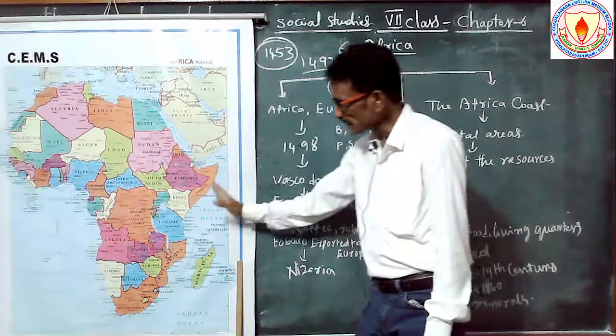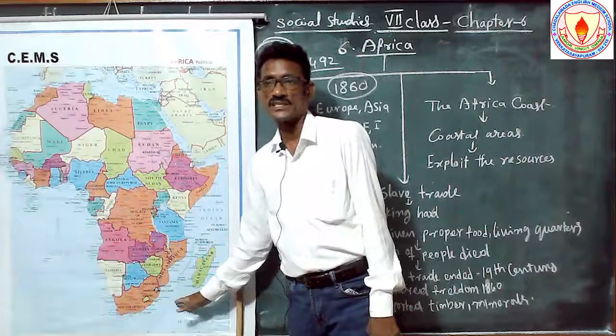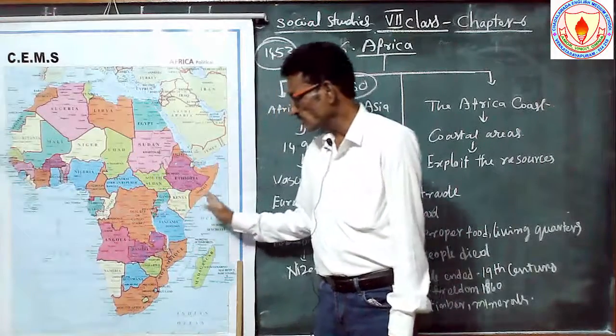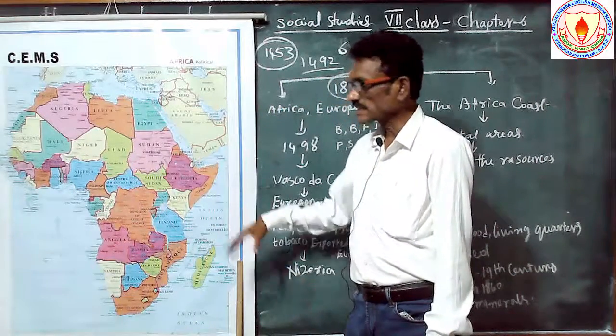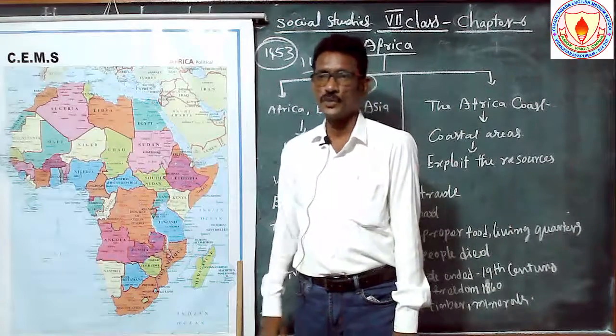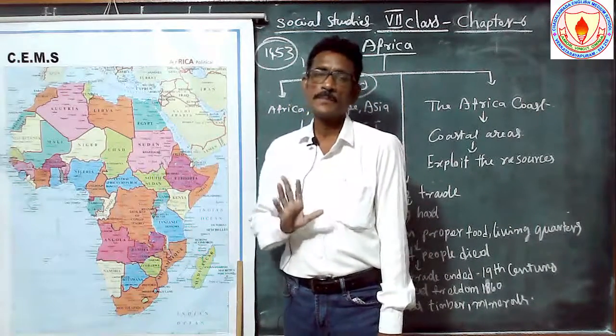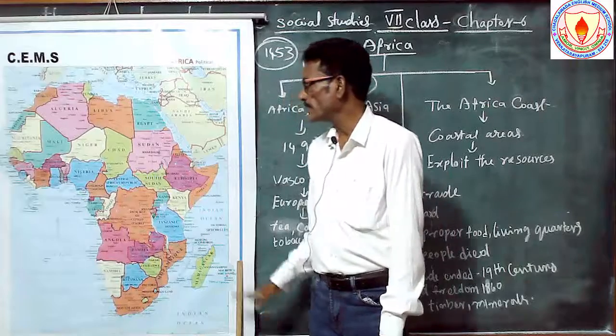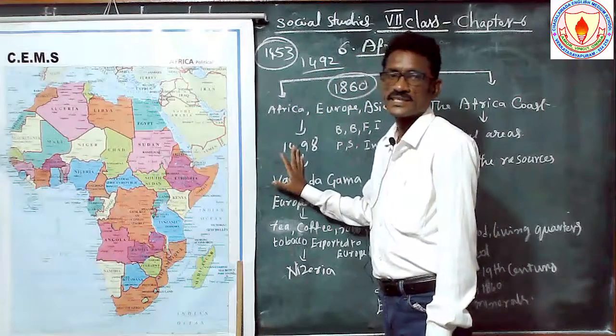What are coastal areas? These are the areas which share a boundary with the oceans. These areas were especially exploited by the Europeans, so people in these areas also fought against the European people. So this is the topic of today's session.